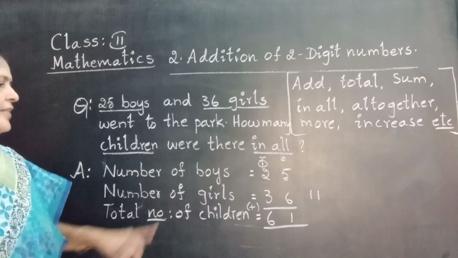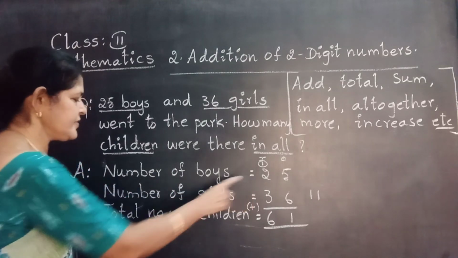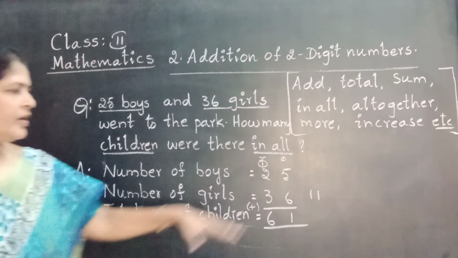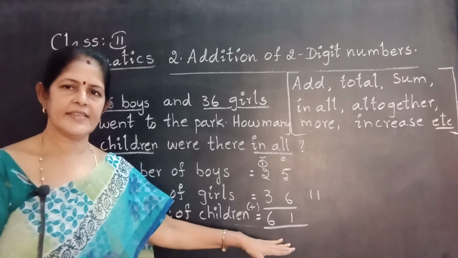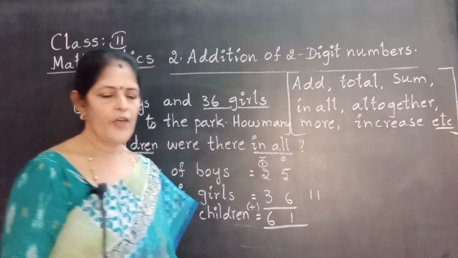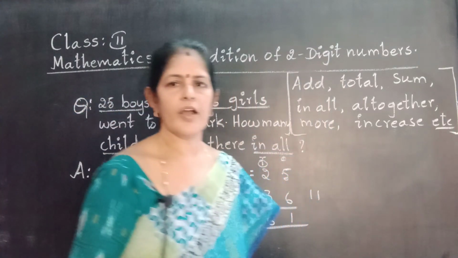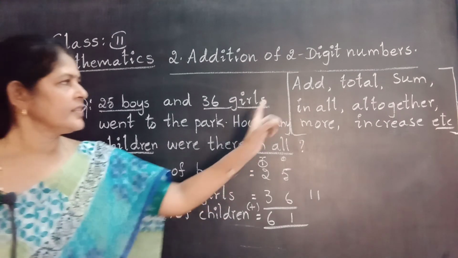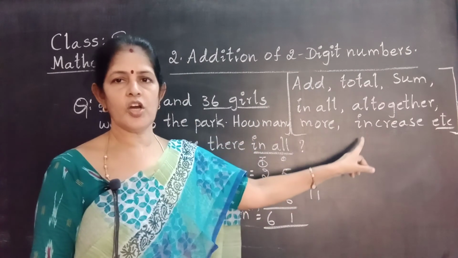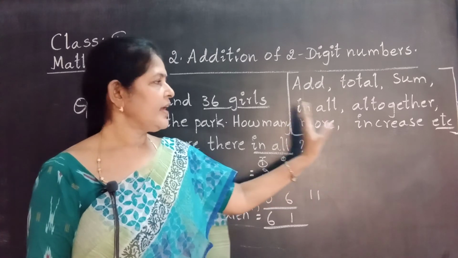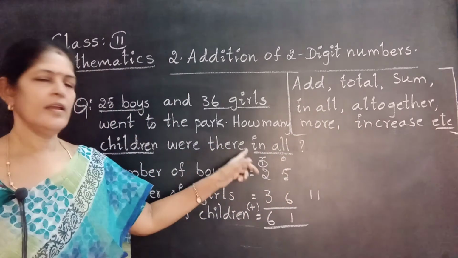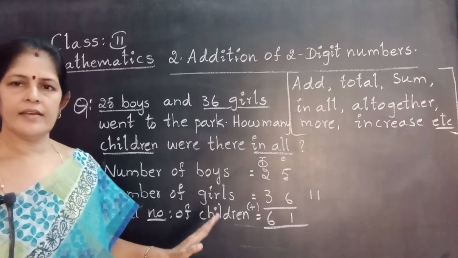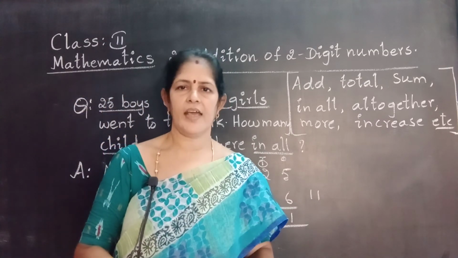Okay? See how to write the answer. Number of boys, number of girls, total number of children. 25 plus 36, 61 children went to the park. Okay, my dear children? Have you understood the concept of addition? These all are addition words. If any such word is there in the question, we get the answer by addition. We get the total. Find the total.